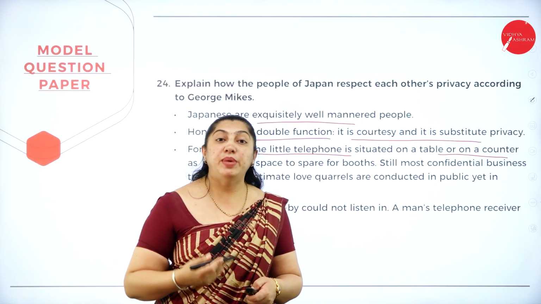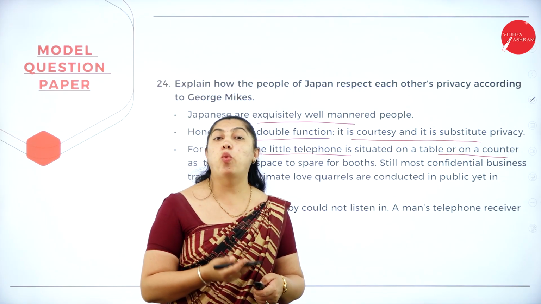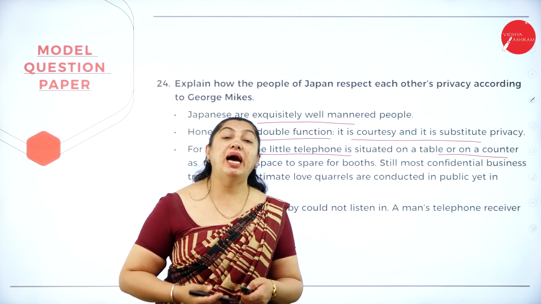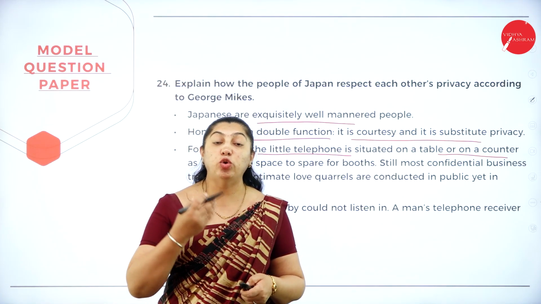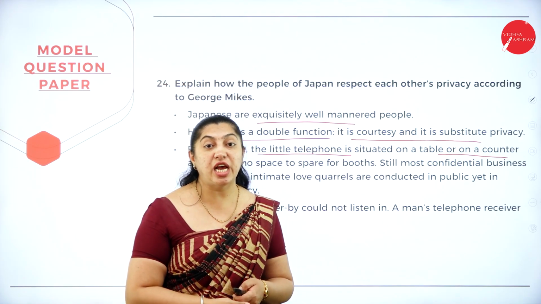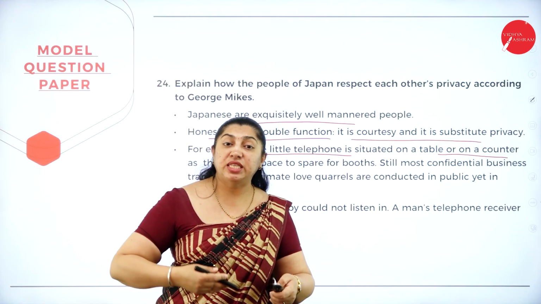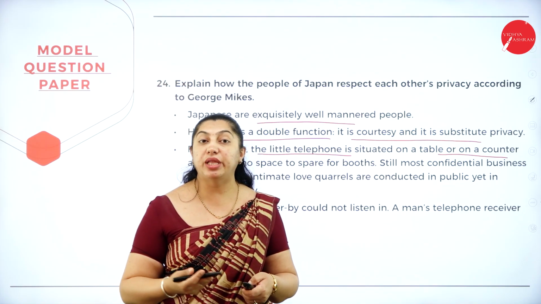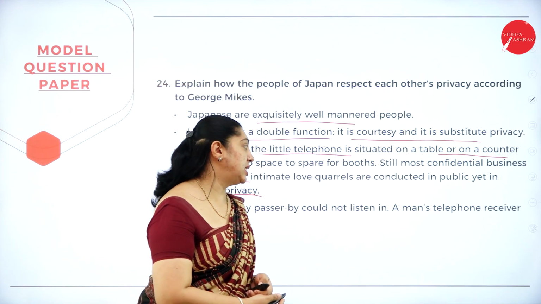If it is a business conversation or a quarrel about a love affair, whatever it is, the people are least bothered because they respect each other's privacy. They don't even give their ears to such things. They come, they do their work and they just go. If they are speaking louder also, they are least bothered. Any passerby could not listen in.